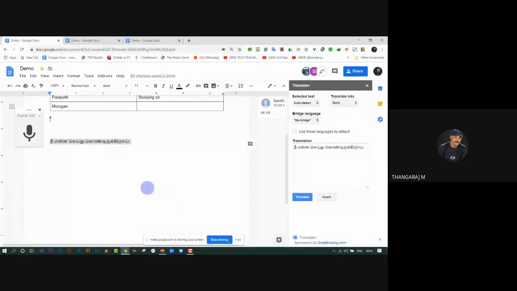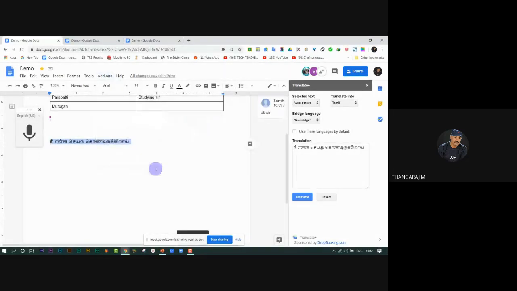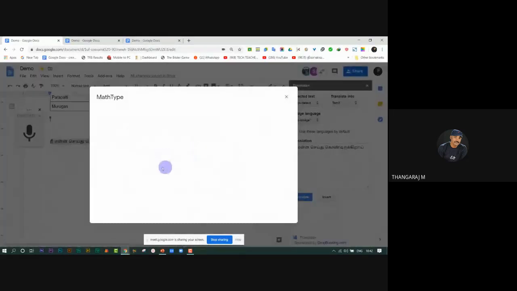Next, you will see MathType, another add-on. Click here. It is very useful for those who teach mathematics and chemistry. This will make it easier for you to use. Insert, edit math equation. The window will appear.